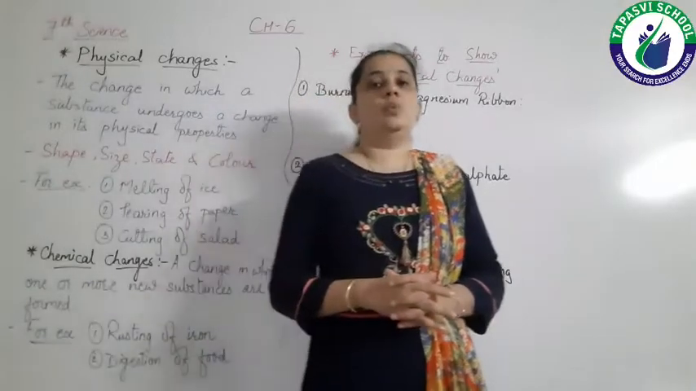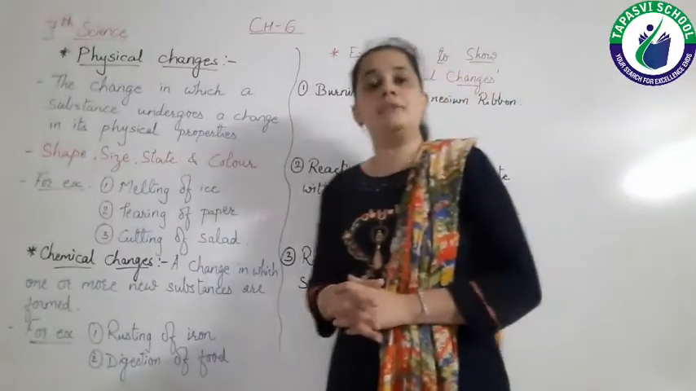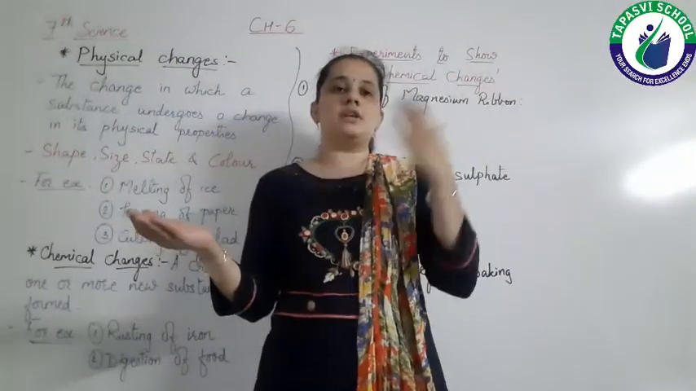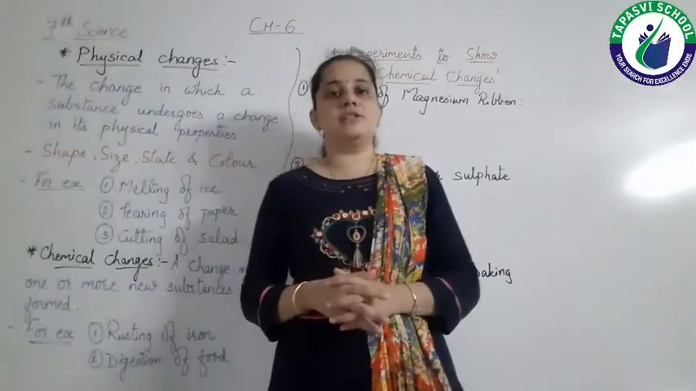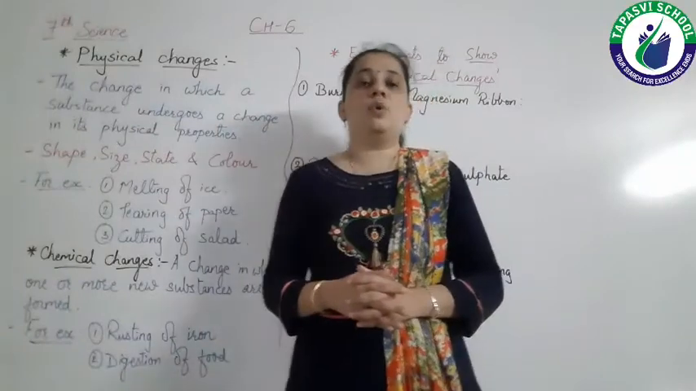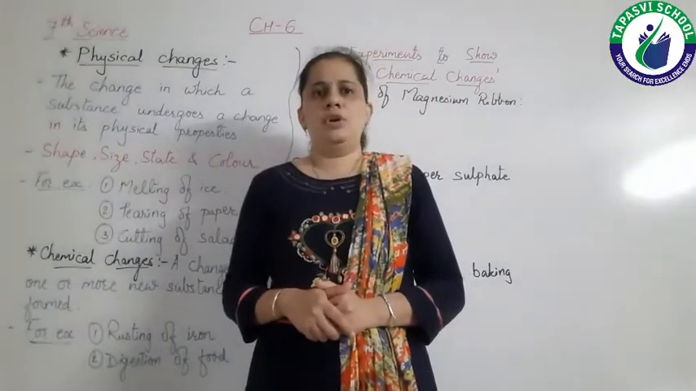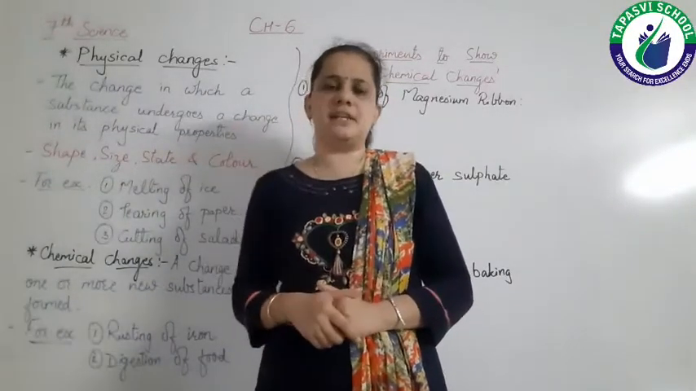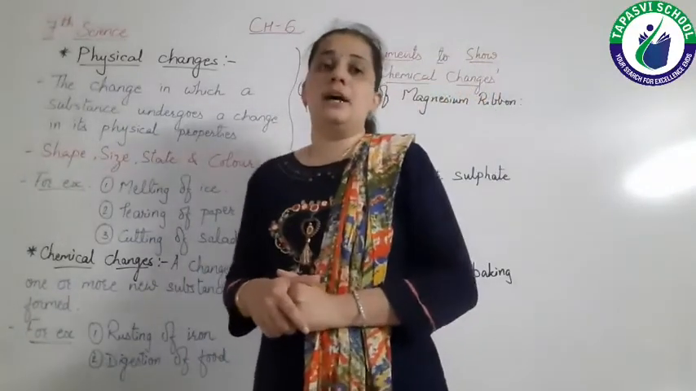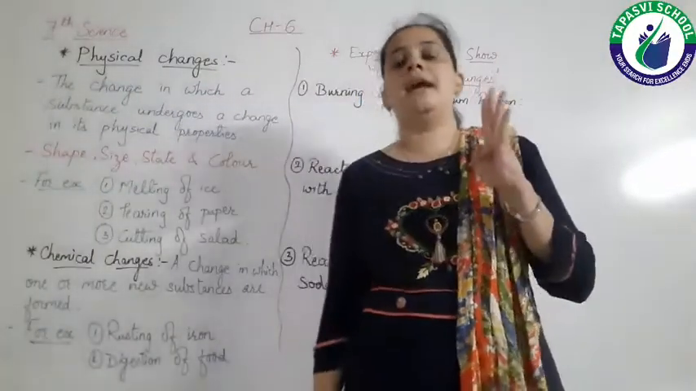Now, let's start with the changes in our daily life. In our daily life, we can see mainly two types of changes, that is physical change and chemical change. Physical change means what? The change in which only the physical properties of the substance change. Now, you may ask the question, ma'am, what do you mean by physical properties? So, physical properties are nothing but the properties like color, state, shape and size.